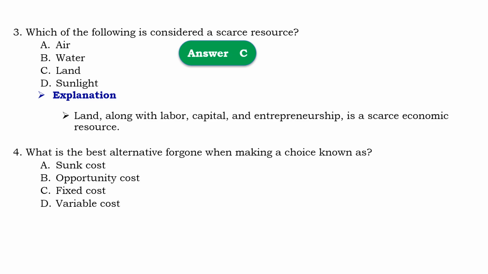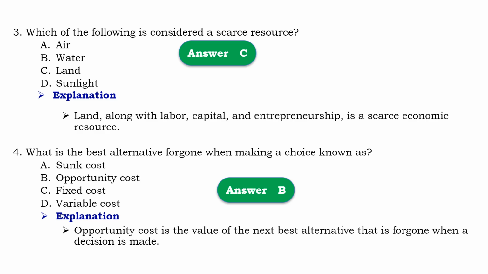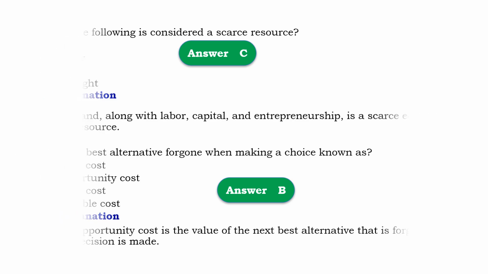Question number 4, what is the best alternative forgone when making choice known as? So that should be B, opportunity costs. Means that opportunity cost is the value of next best alternative that is forgone when decision is made.